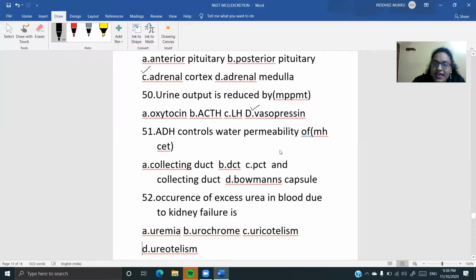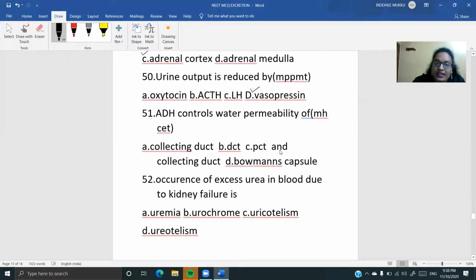Next question देखिए, ADH, antidiuretic hormone, controls water permeability of what? Of the collecting duct, of the distal convoluted tubule, of the proximal convoluted tubule and collecting duct, or the Bowman's capsule. So ADH is going to actually control the water permeability of DCT and collecting duct, children.